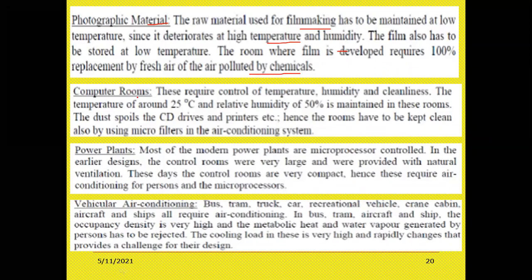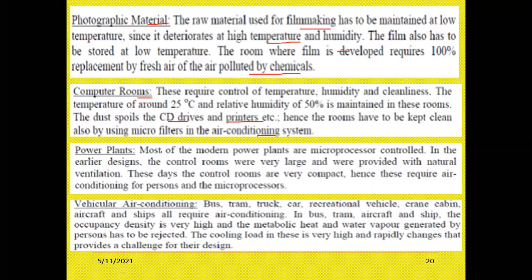Next, third one, computer rooms. These require control of temperature, humidity, and cleanliness. The temperature of around 25 degrees centigrade and relative humidity of 50% is maintained in these rooms. The dust spoils the CD drives and printers. Hence, the rooms have to be kept clean also by using microfilters in the air conditioning systems. Computer rooms are just like your laboratories in the colleges, schools, and universities. So, everything should be very clean, hygienic, and with good humidity.